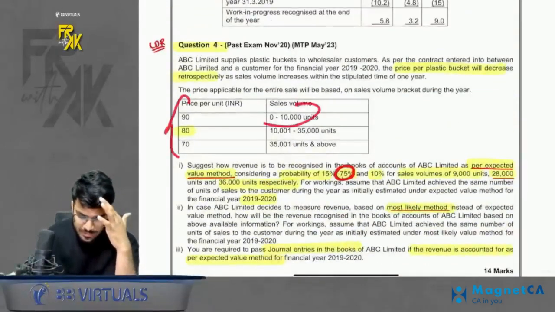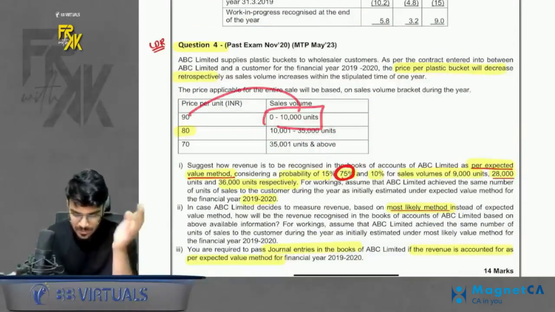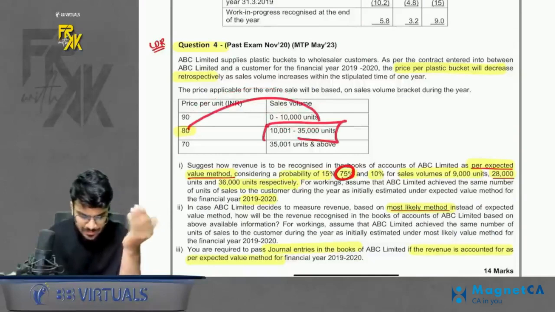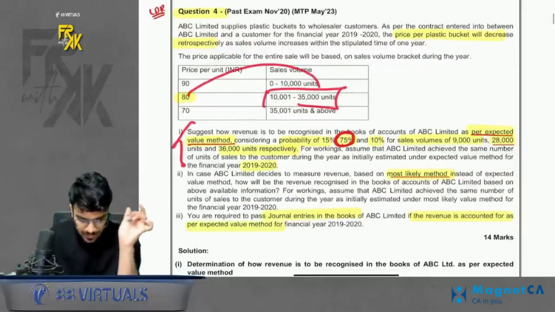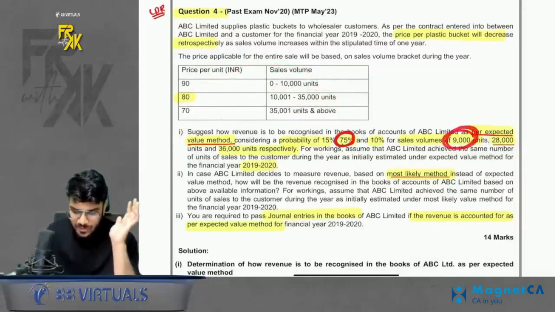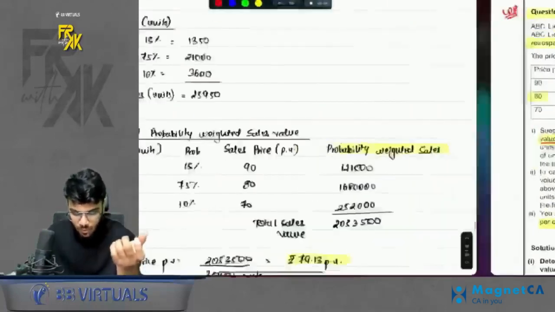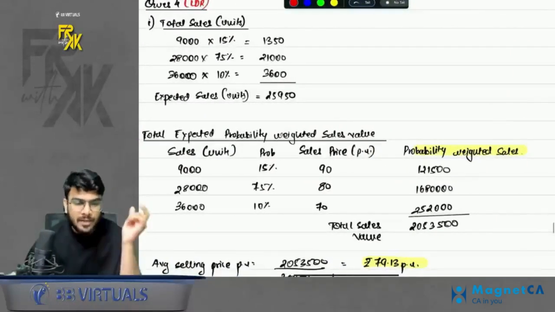So they have given multiple sales volumes. Of course, it implies that if you achieve sales within this much volume, the price is this much, and if you achieve higher sales, the price is this much. Now in the first part they have given probability weighted sales: you will be able to sell 9,000 units with probability 15%, 28,000 with probability 75%, and 36,000 with probability 10%. What to do? You have to find the probability weighted average price.